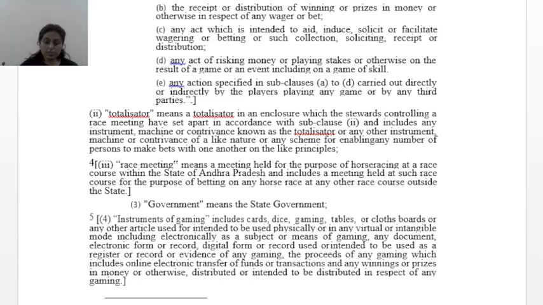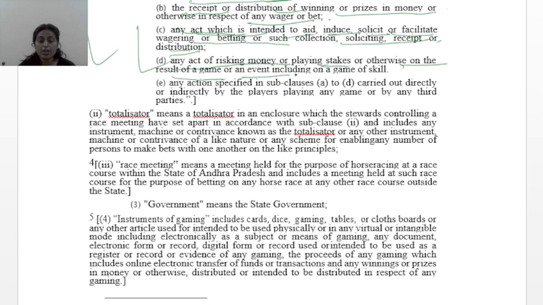Now they have talked about wagering or betting, which includes collection or soliciting of bets, the receipt or distribution of winnings or prizes in money or otherwise in respect of any wager or bet, any act which is intended to aid, induce, solicit, or facilitate wagering or betting or such collection, soliciting, receipt or distribution, and any act of risking money or playing stakes or otherwise on the result of a game or an event. So entire betting is included.